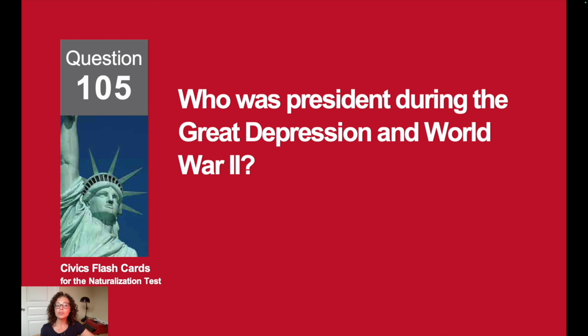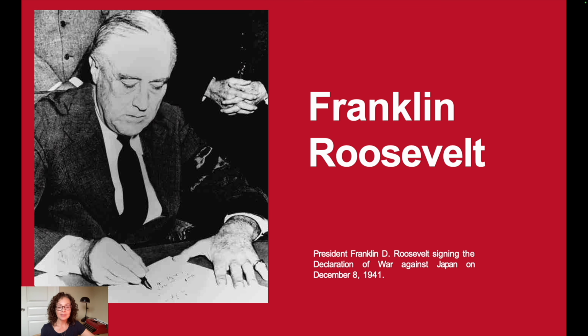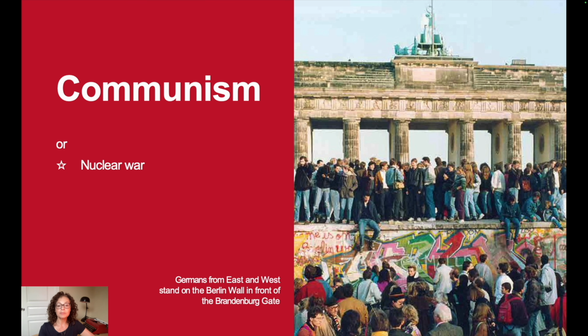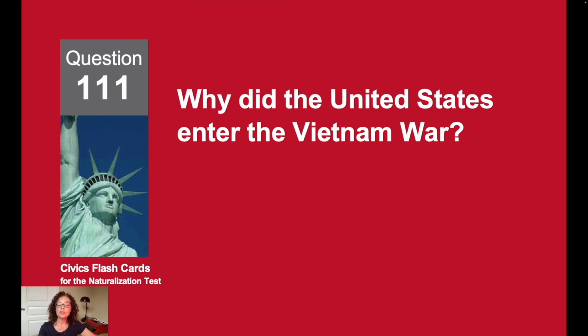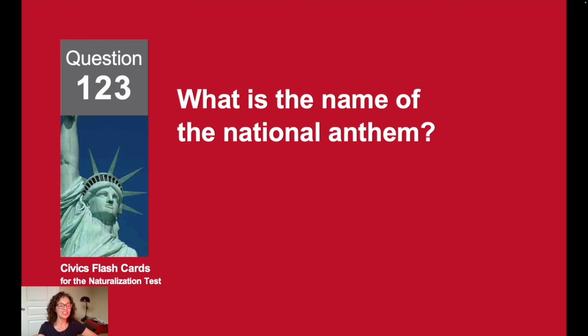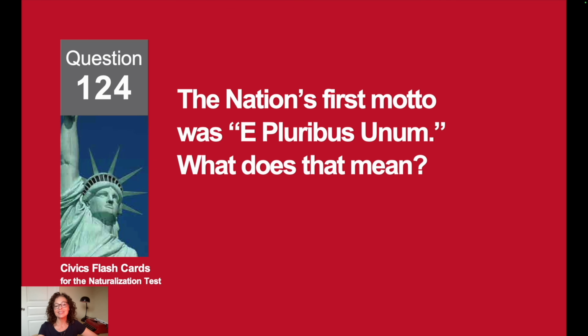Who was president during the Great Depression and World War II? Franklin Roosevelt. During the Cold War, what was one main concern of the United States? Communism. Why did the United States enter the Vietnam War? To stop the spread of communism. Symbols. What is the name of the national anthem? The Star-Spangled Banner.